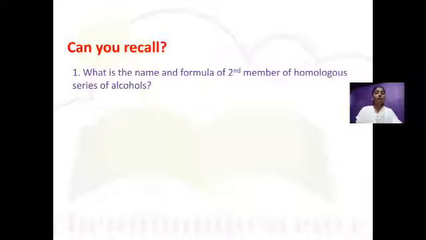Homologous series: a series of compounds of the same family in which each member has the same type of carbon skeleton and the same functional group, and differs from the next member by a constant difference of one methylene group, that is CH2 group, in a molecular or structural formula. So the first member of alcohol is CH3OH. Therefore, the second member is CH3CH2OH. This is the formula, and the name of the compound is ethanol, or it is also called ethyl alcohol.